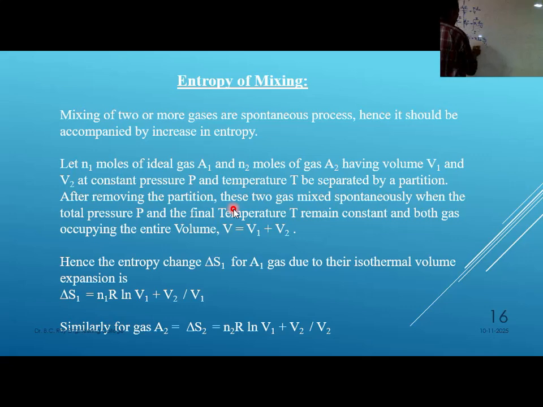So this is one relationship. For isothermal, delta S is equal to R ln V2 upon V1. So this particular relationship I am using here for entropy of mixing.